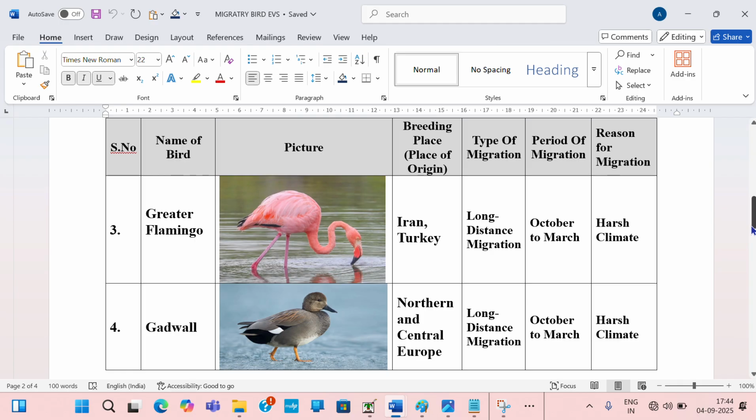The Gadwall. It looks like this. It is in northern and central Europe. The type of migration is long distance migration. Period of migration is still October to March. Reason for migration, harsh climate.